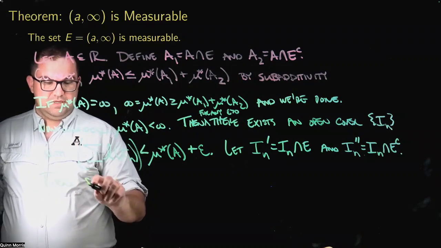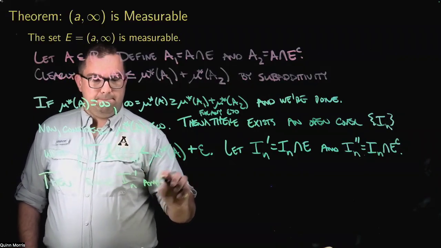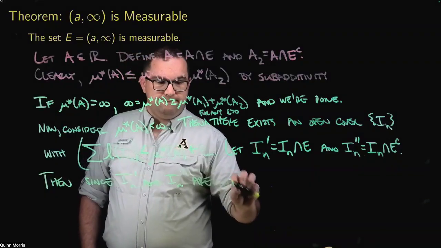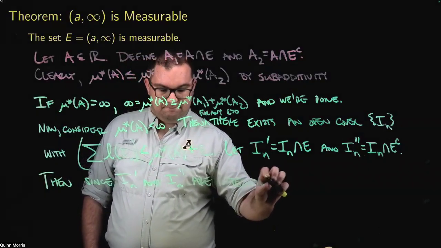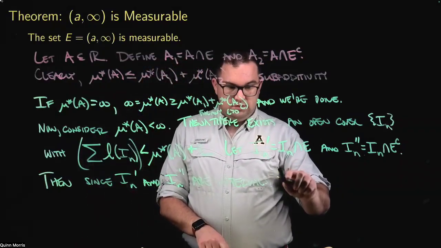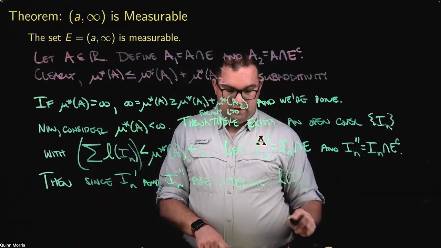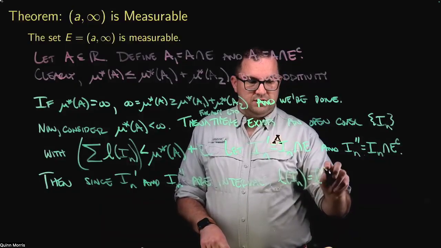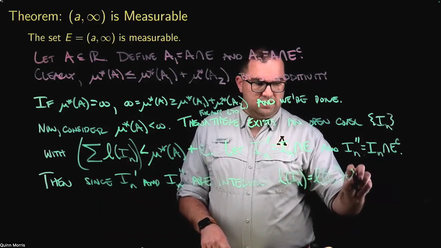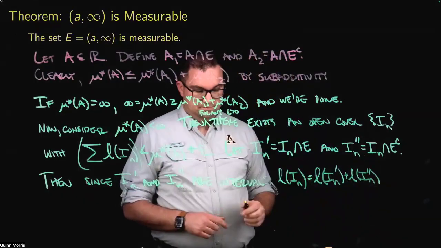So then since I_N prime and I_N double prime are intervals, if I look at the length of an I_N, well, that does partition nicely. That's the length of I_N prime plus the length of I_N double prime.